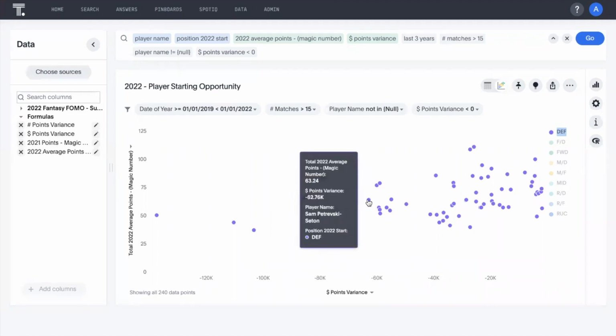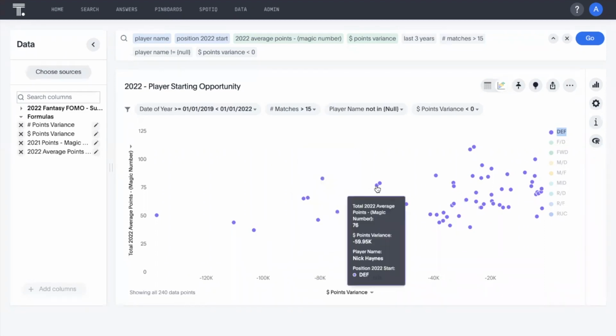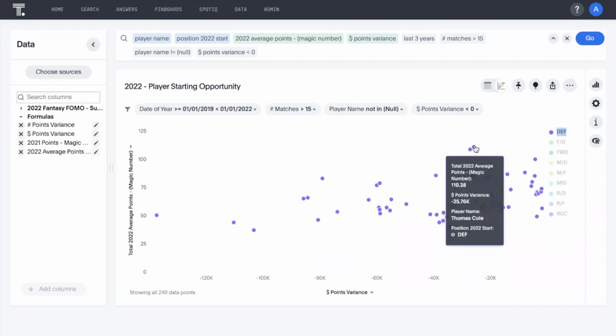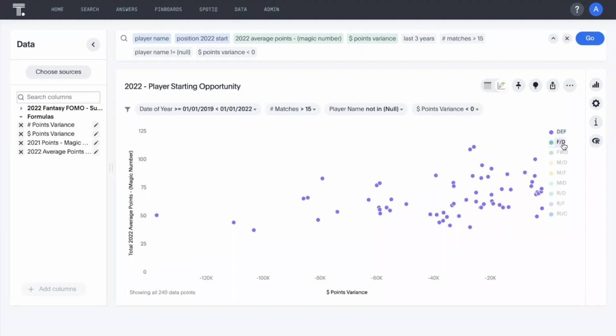So let's have a look at some of the other players here. Sam Petrescu-Seaton, Nick Haynes, another one. It's a great opportunity that, again, his current points per match is 76, but there's an opportunity that is a 60K discounted price. Let's have a look at that. Jake Lloyd, even though he's a premium on his last 3 years average, he's still possibly discounted by nearly 30K. And Tom Cole. Let's have a quick look at some of the others here.